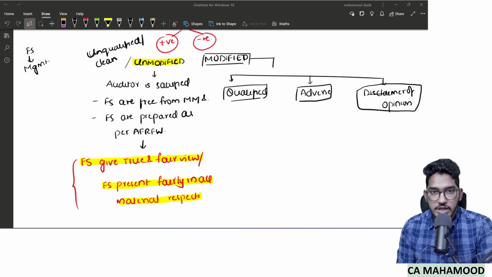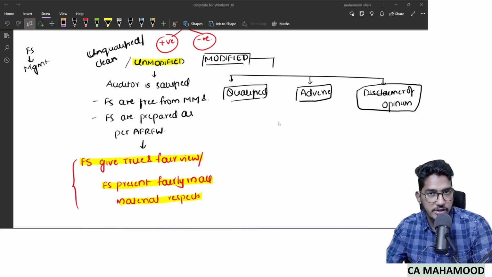So, opinion given by the auditor can be of two types. One is unmodified opinion, and the other one is modified opinion. Unmodified opinion is nothing but the technical name for whatever we have been calling positive opinion till now, whereas modified opinion is the technical name for negative opinion.